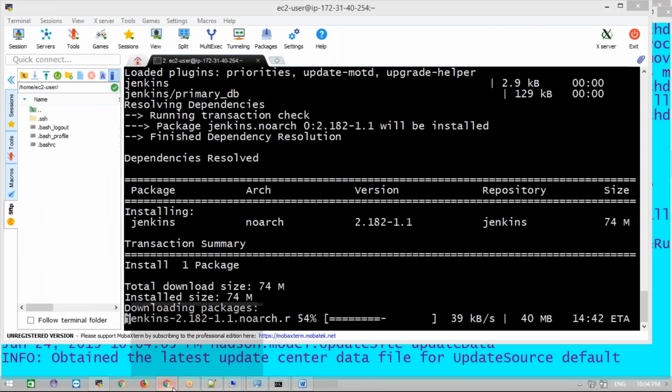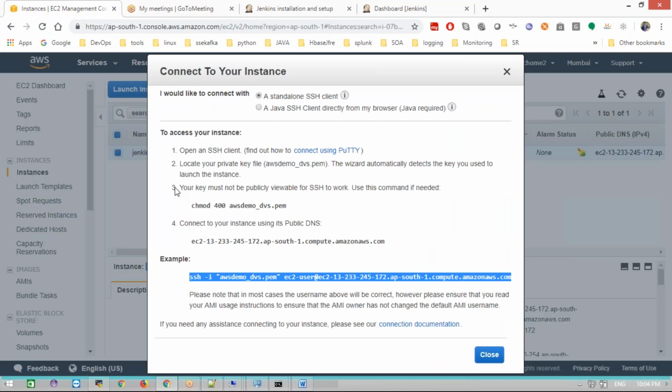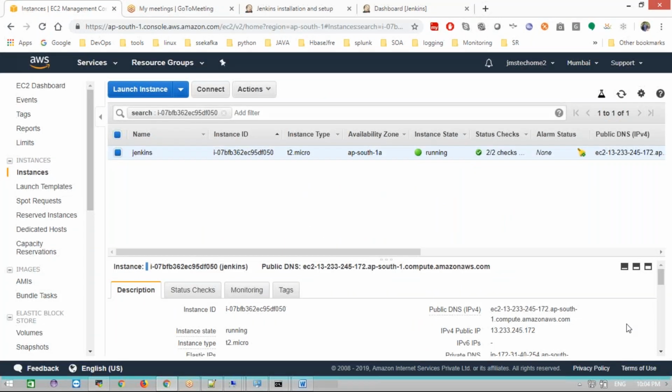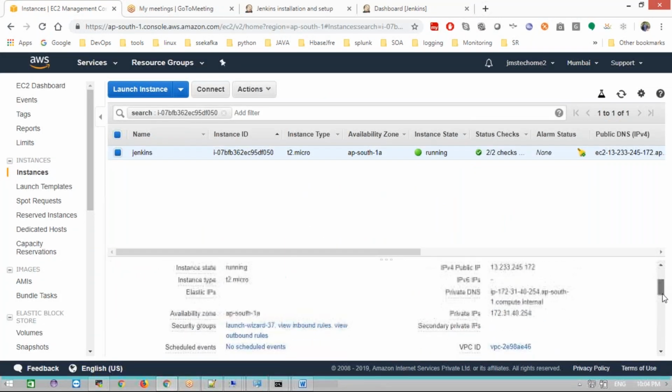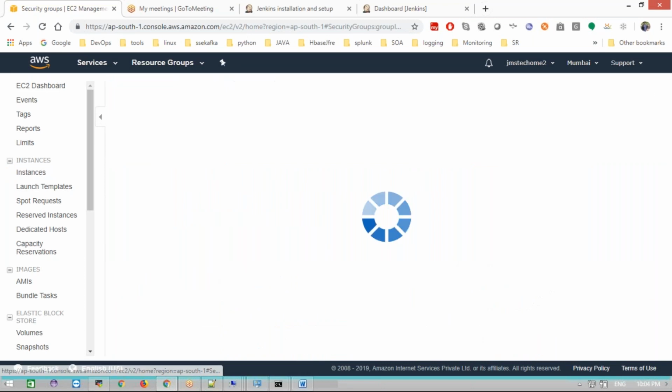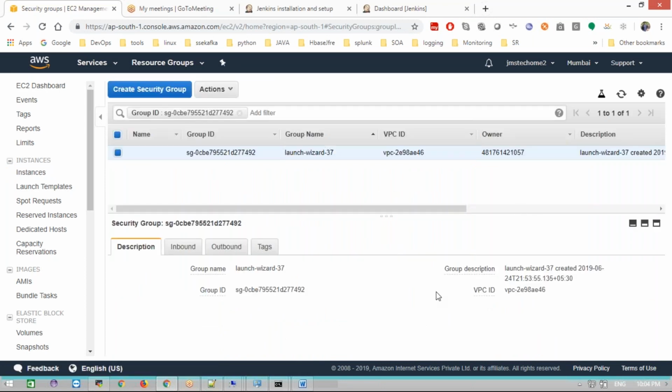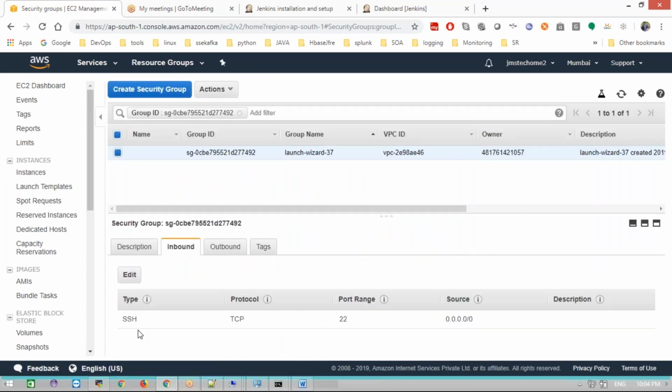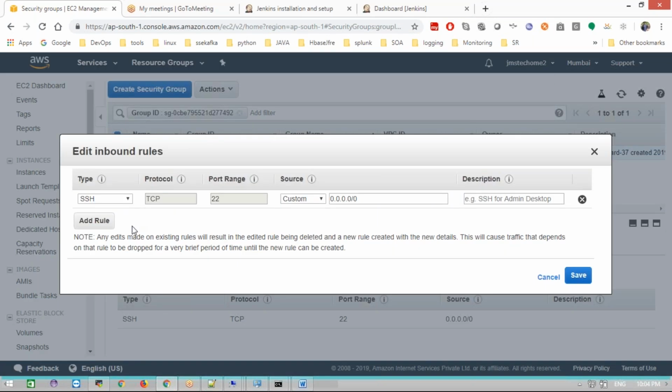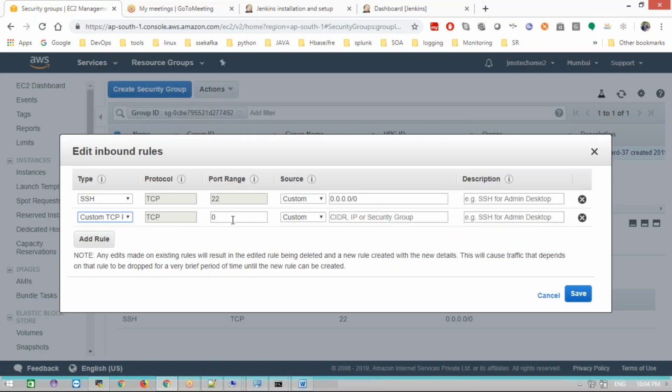Meanwhile, if you want to access this port in AWS, we need to allow that port. Allowing a port is what we call a security group. Just remember, whichever port you are using for accessing your server, we need to allow it inside the security group. Which port do I need to allow? You can take custom TCP and the port number 8080, with anywhere as the range.